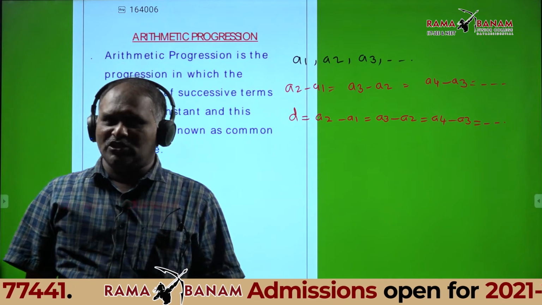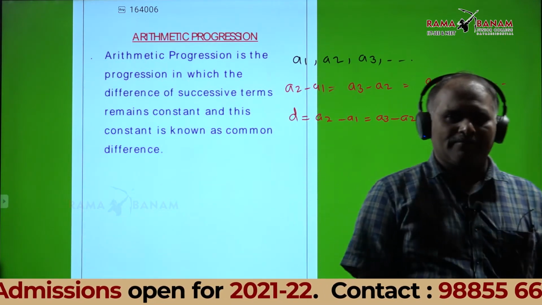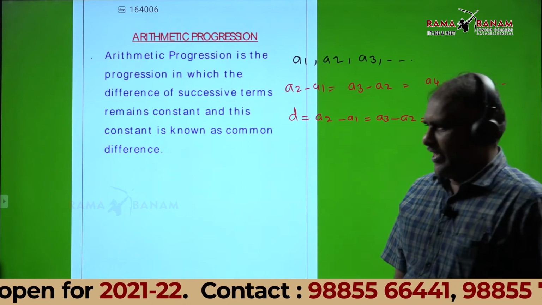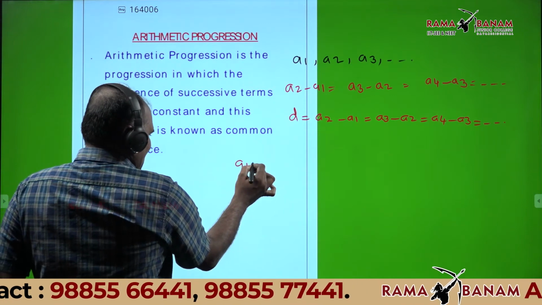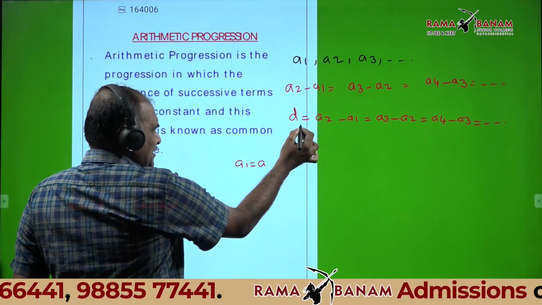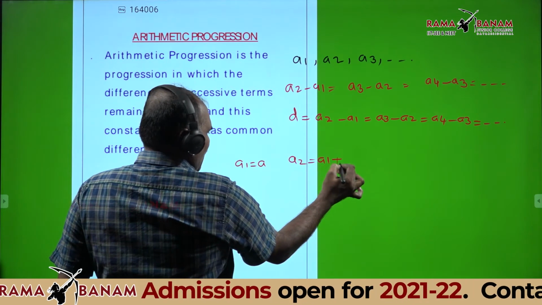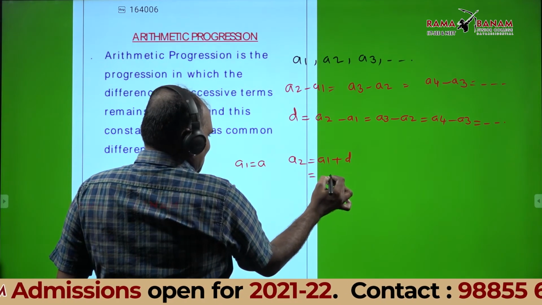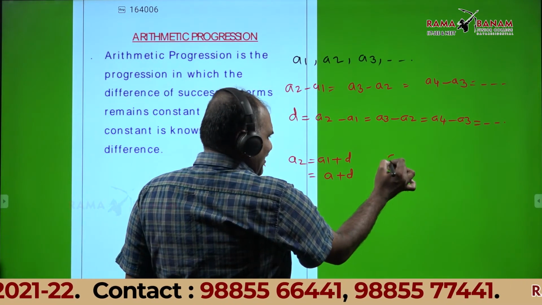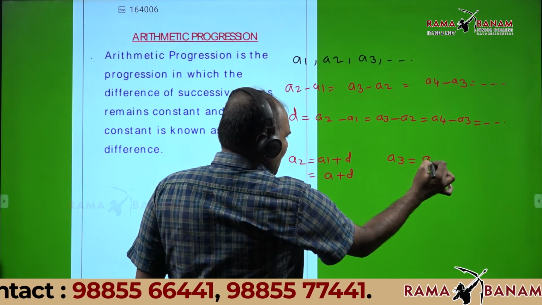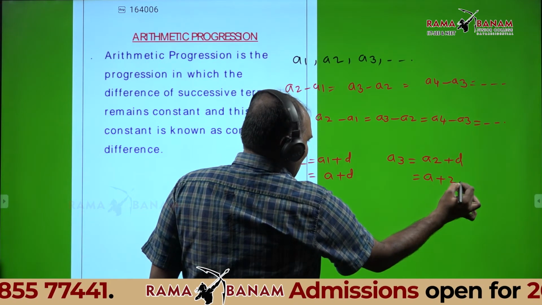In the English alphabet, what is the first letter? A. That's why let me take A1 equal to A. What is D? A2 is equal to A1 plus D, so A2 is A plus D. Next, A3 is equal to A2 plus D, that is A plus 2D.